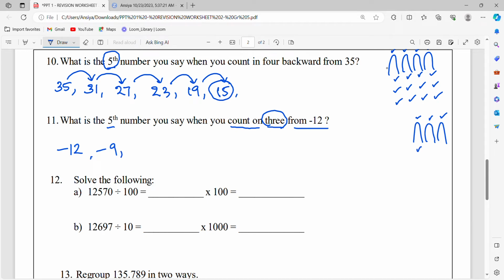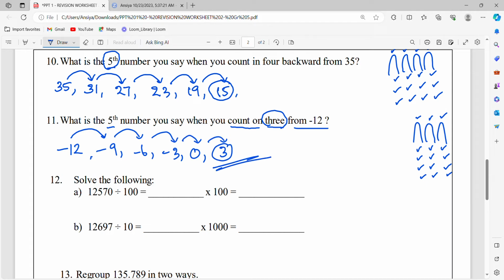negative 8, negative 7, negative 6, negative 5, negative 4, negative 3. Are you all counting with me with your fingers? Negative 2, negative 1, 0, 1, 2, 3. We will see whether we reached fifth number or not. First number, second number, third number, fourth number, fifth number. Yes, we got the answer 3.